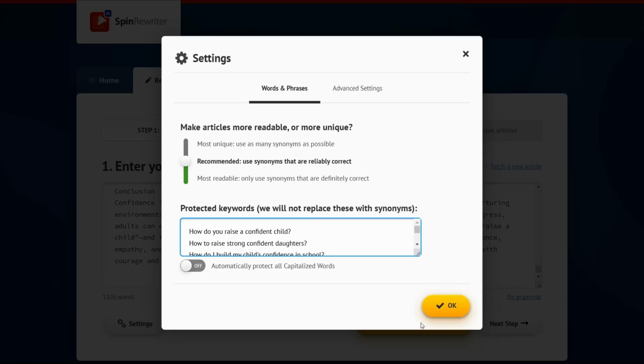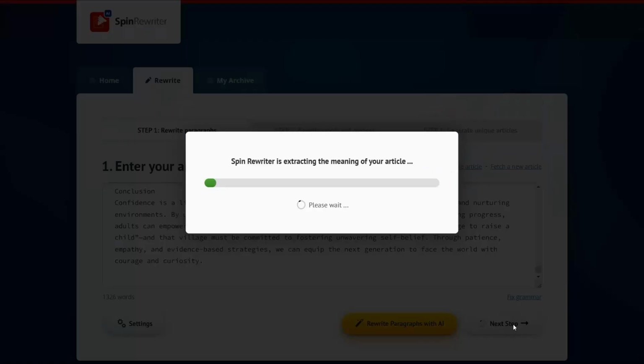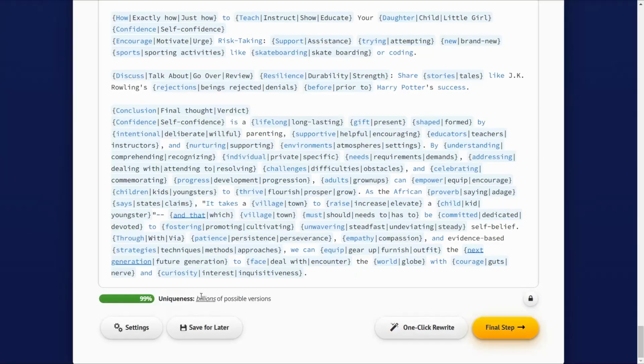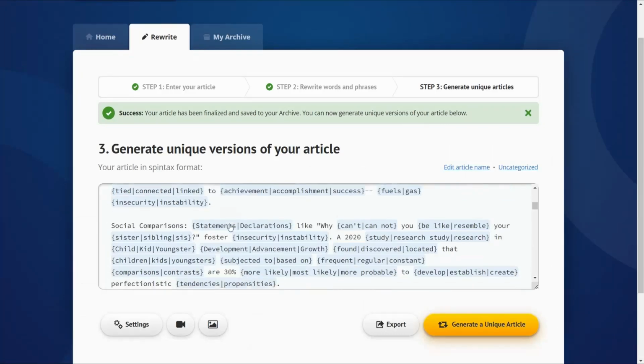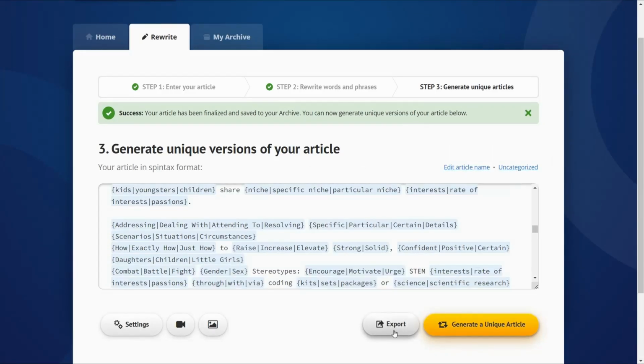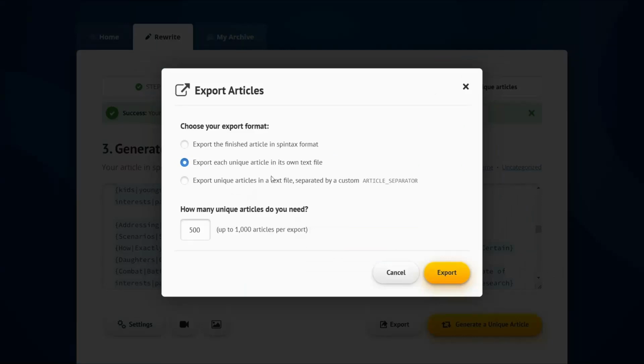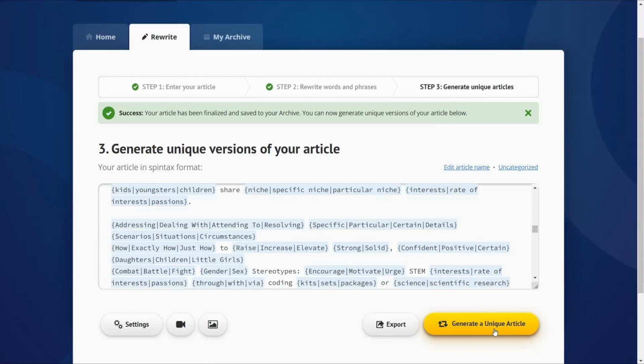So now we can click this button, OK, and the next step. That's it. And you can generate billions of these possible versions. Anyway, you can head over to the final step button to refine this article. Here you have two options. Either you can export many of these new copies with a click of a button. Here you can export up to 1,000 articles from this export process. Or you can generate a unique article, one new copy from your original article.